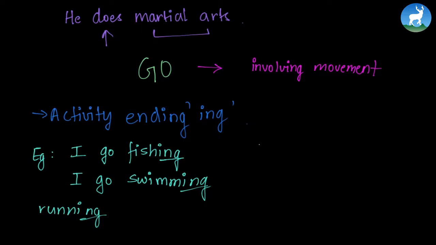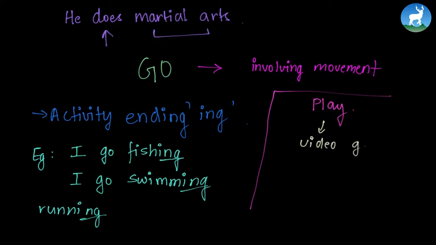Now, though it is not in our book, let's look at some other words. Let's look at something else rather than do and go. It's play. So when do we use play? We use play with video games, and games involving football or soccer. This is the end of the use of do and go.